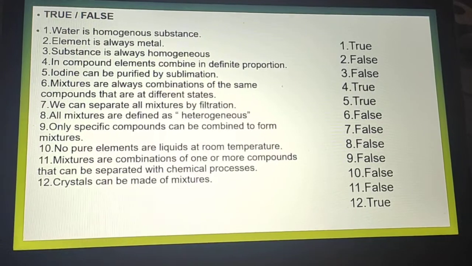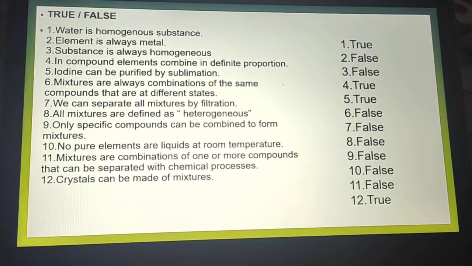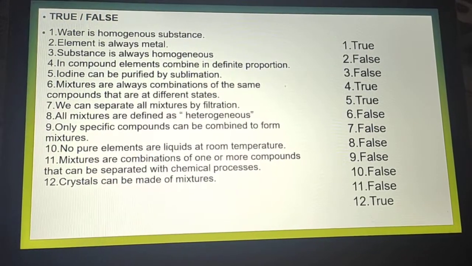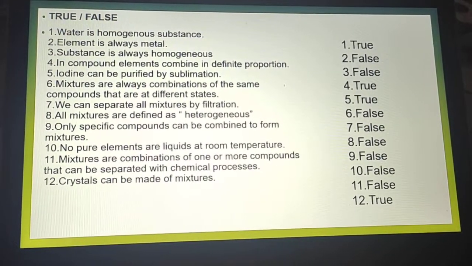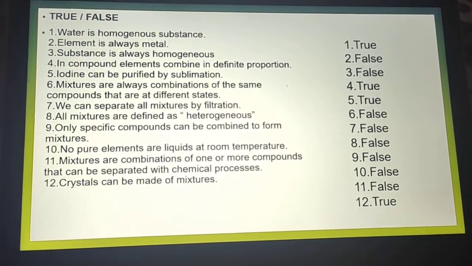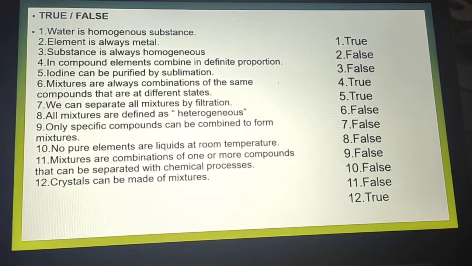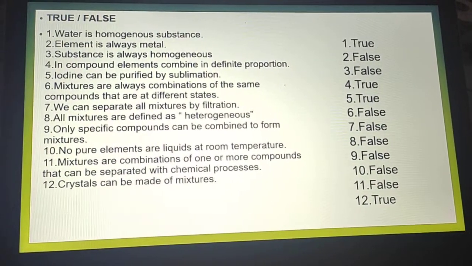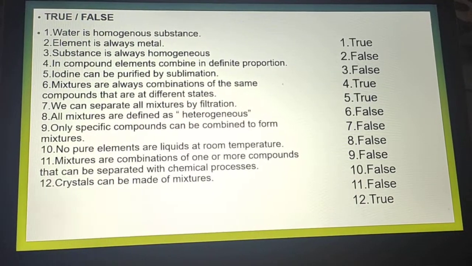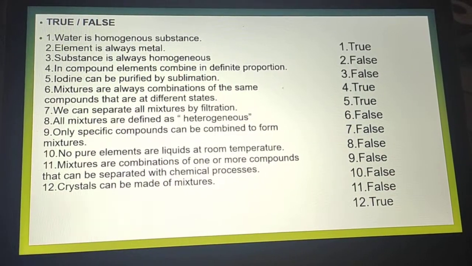Water is a homogeneous substance. Element is always metal. Substance is always homogeneous. In compound, elements combine in a definite proportion. Iodine can be purified by sublimation. Mixtures are always combination of a same compounds that are at different state. We can separate all mixtures by filtration. All mixtures are defined as heterogeneous. Only specific compounds can be combined to form mixture.